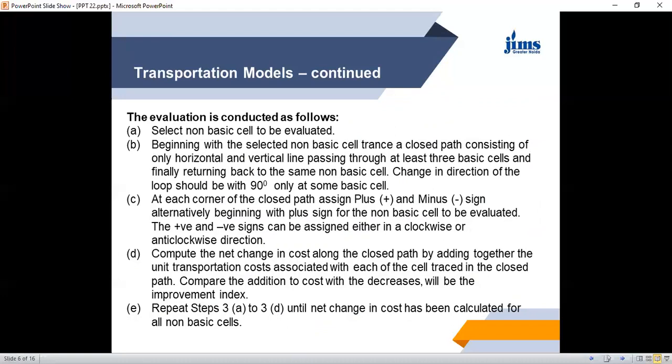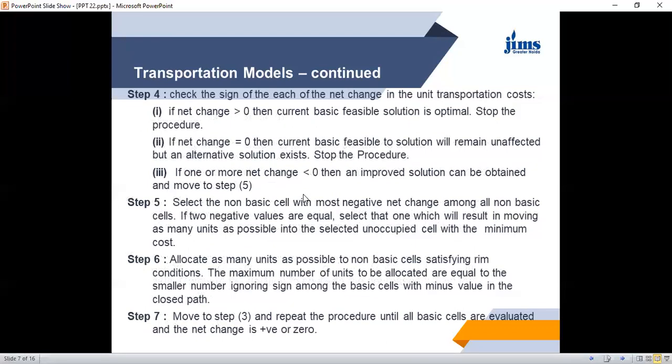And if the addition of all these costs decreases, then there is a chance of improvement. If it is equal, there is no chance of improvement, but alternate solutions are available. But if the net change is more than zero, because we are considering minimization of cost, your cost will increase. So there is no improvement chance. It means the final solution has been achieved. So these are the steps. I will show you with an example in the next step.